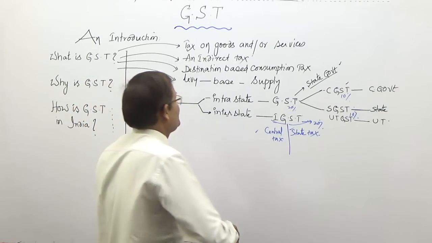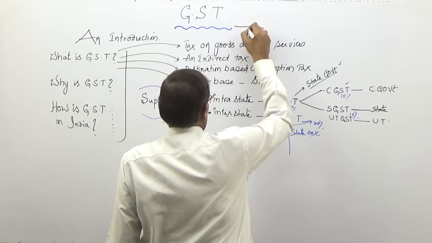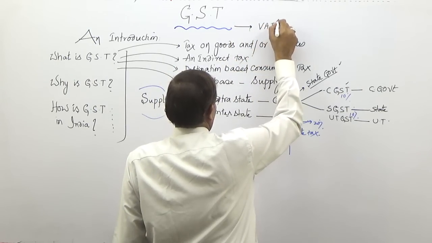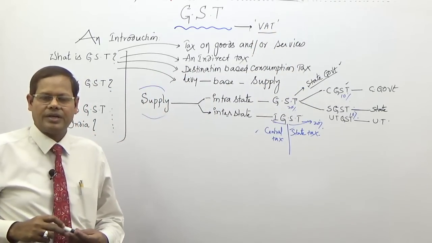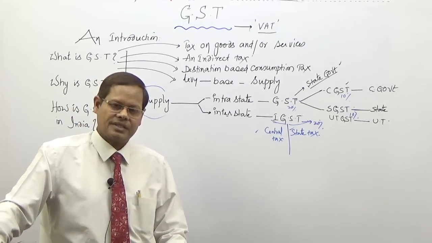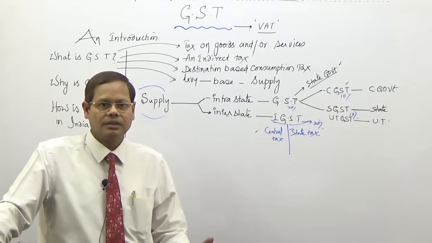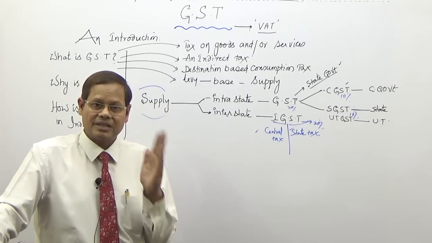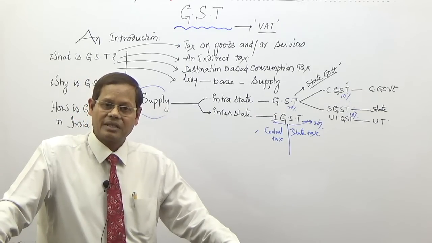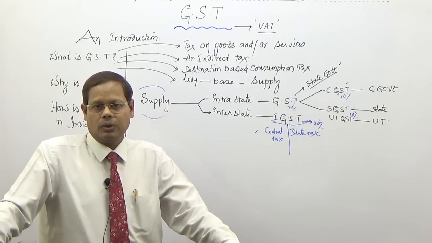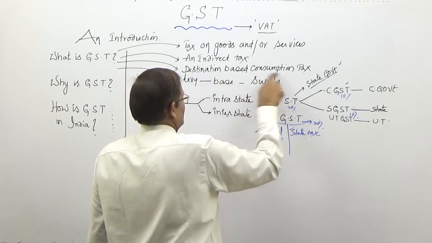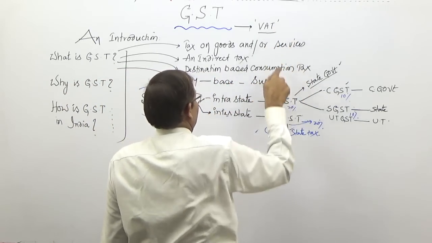So you can say GST is nothing but a particular form or variant of value added tax. GST is a value added tax. It is a tax on value addition, not on gross value, because it is a multi-point tax with the set off of earlier taxes. That's what we see in VAT, that's what we see in excise and service tax. In excise and service tax also, input tax credit is available. So this is a value added tax. That's the reason why it is a destination based consumption tax. All destination based consumption taxes are value added taxes only, right?